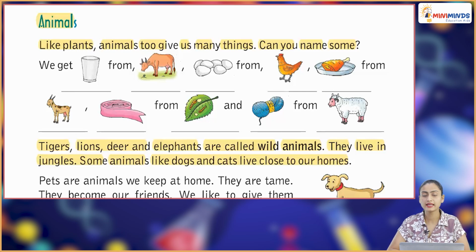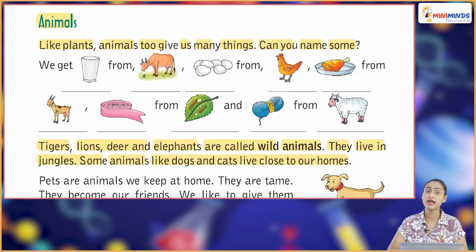Animals. Like plants, animals too give us many things. Can you name some? So let's see. We get milk from cow, eggs from hen, meat from goat, and then we get different kinds of stuff like paper from the plants, and then we get wool from sheep.